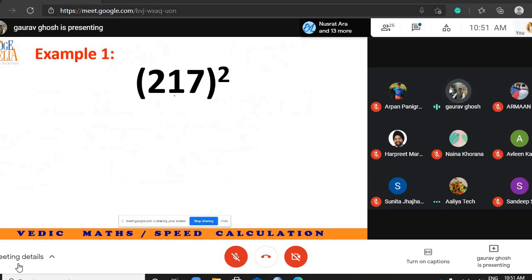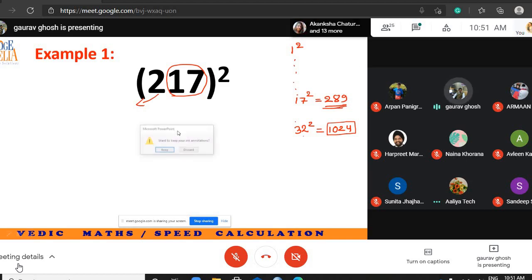So see, this trick will work only when you know the square of the last 2 digits. So before studying Vedic math, I will have to tell you something. You will have to remember squares from 1 to 32 square. So 32 square is equal to 1024. This is the first square which is more than 3 digits. You have to remember all this, so that if somebody asks what is 17 square, you should be immediately able to say that this is 289.